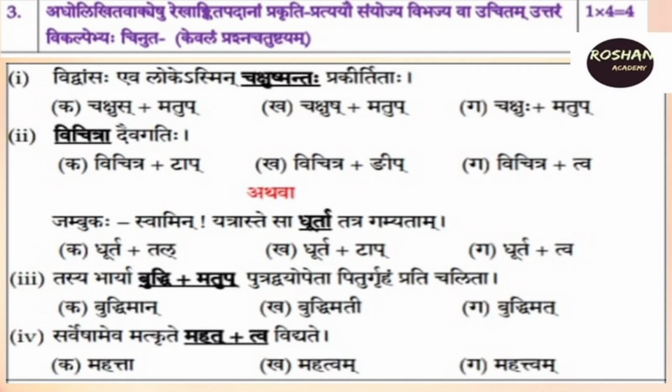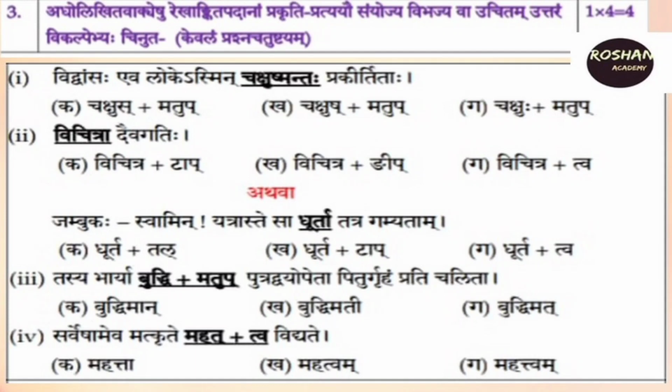That is the question here. Buddhiman, Buddhimati, Buddhimat. These are the options given here. To understand that, we have to understand the meaning of the statement given. In the statement, the clue lies in the word bharya, that is in Strilinga. So, in the options, which one is in Strilinga? Buddhimati. So, that is the right option here.